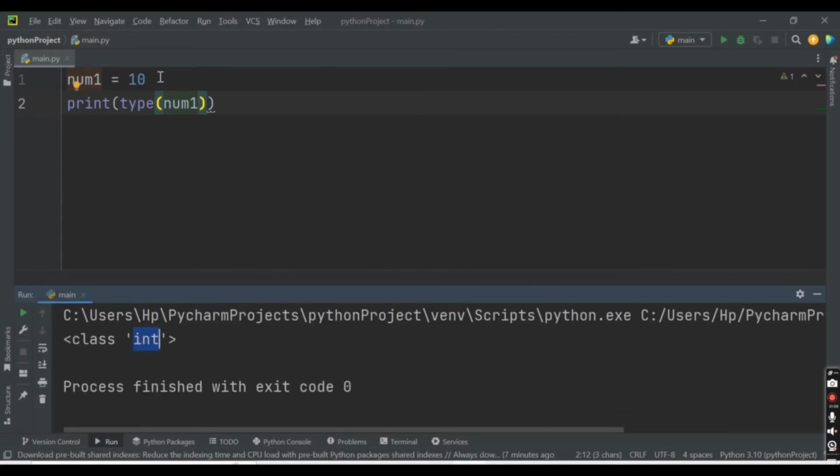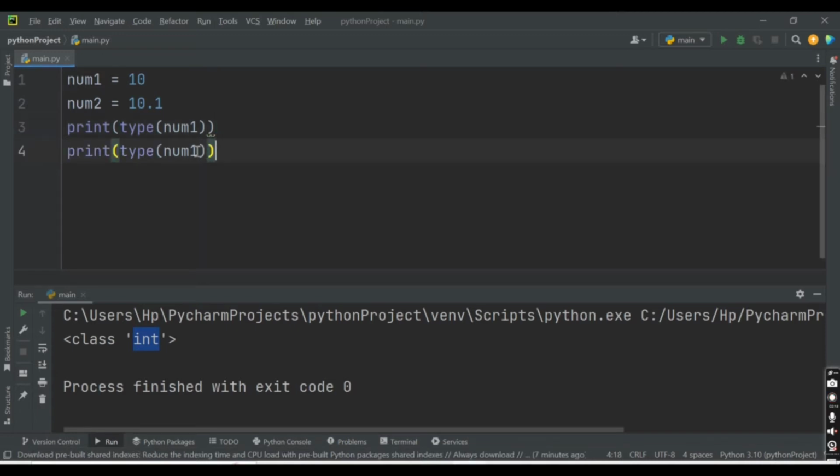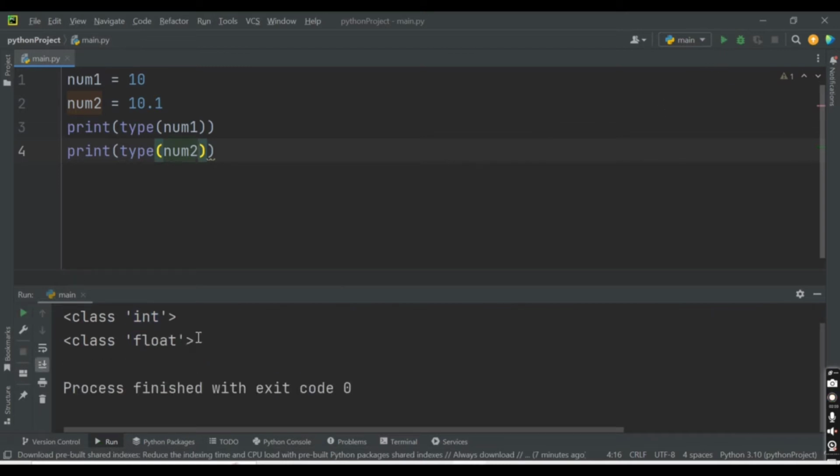Okay. Now let's declare another variable here. Let's declare num2 and provide a float value to it. Let's say 10.1. This is a float value as it is in decimal. Let's check the type of num2 now. Let's copy this statement, paste it here and replace num1 with num2. Run the code. We will get float because the type of num2 is float.